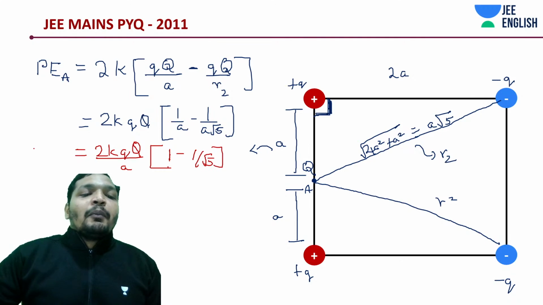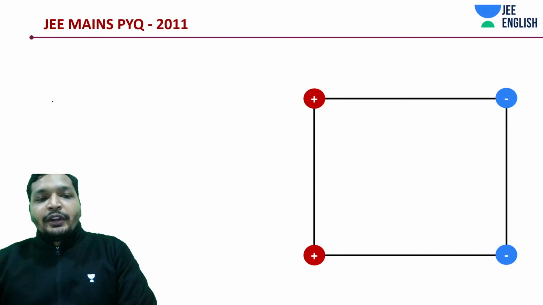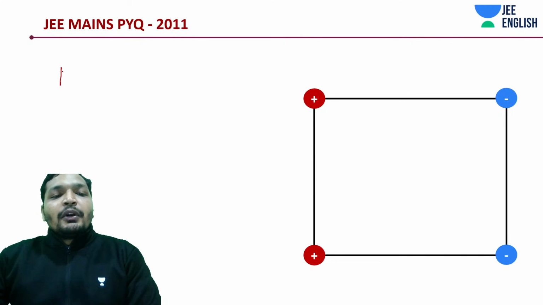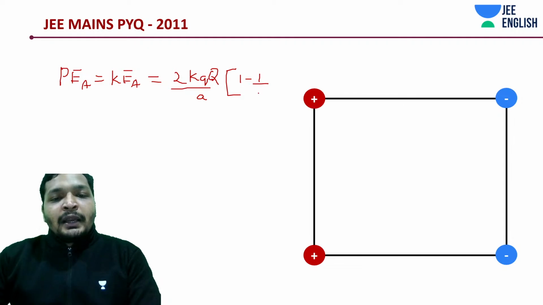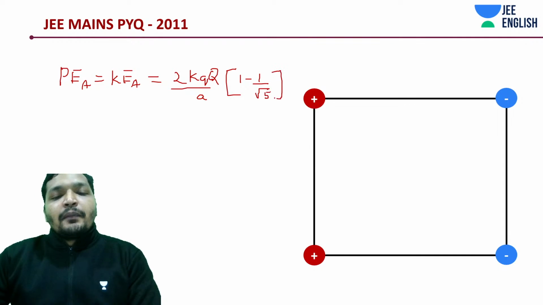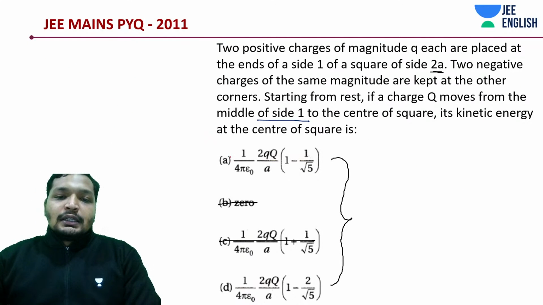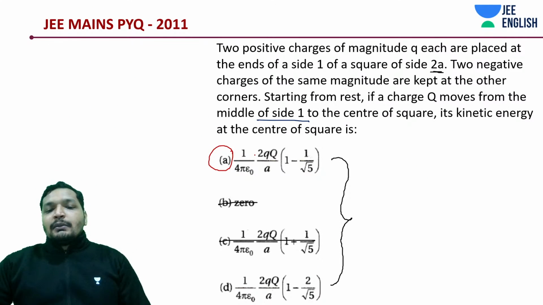This is the potential energy at point A, which is equal to the kinetic energy at point A, which is going to be 2 into K into Q into capital Q divided by A into 1 minus 1 by root 5.